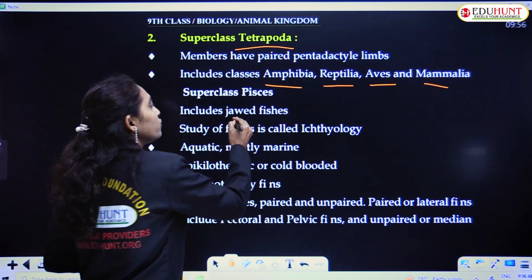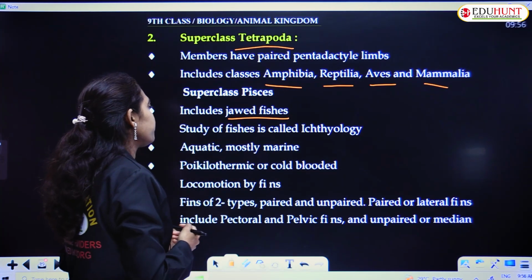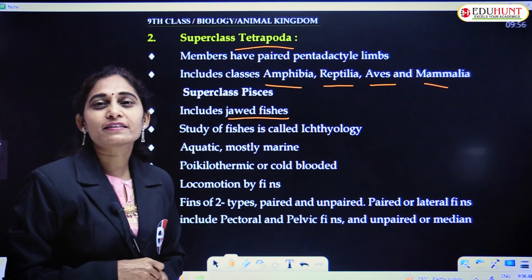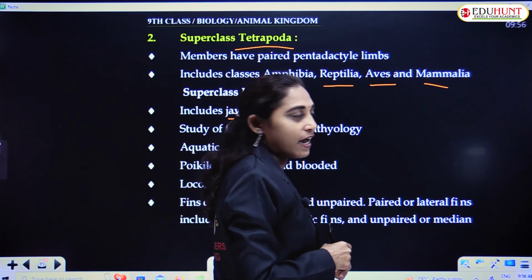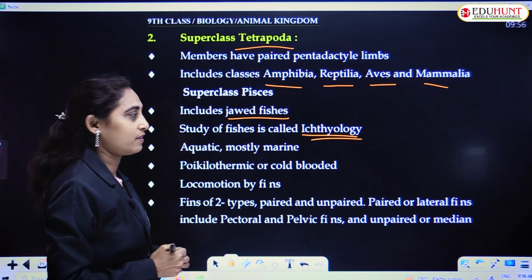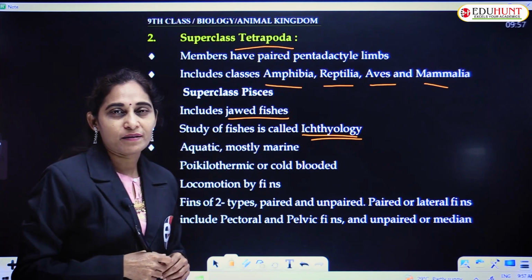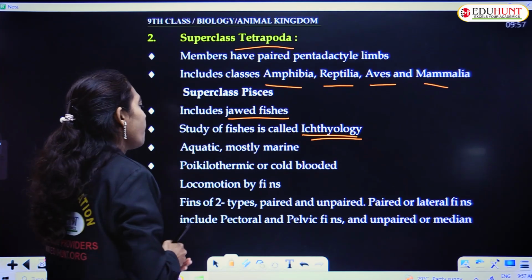They include jawed fish. They have jaws in their head or mouth. Study of fish is known as ichthyology. Ichthyology deals with the study of fish, and these are aquatic and mostly marine. Majority of the fish belong to marine forms.